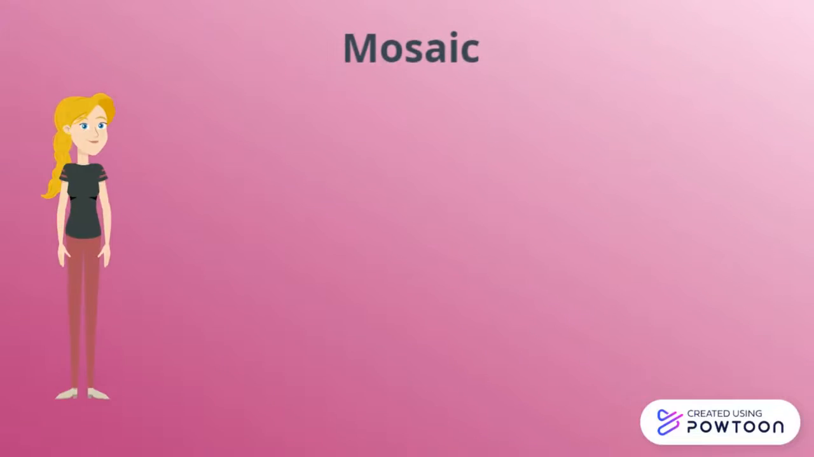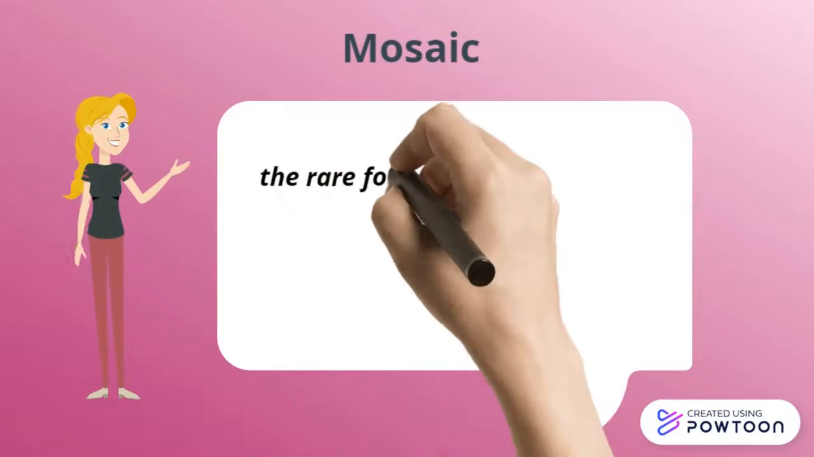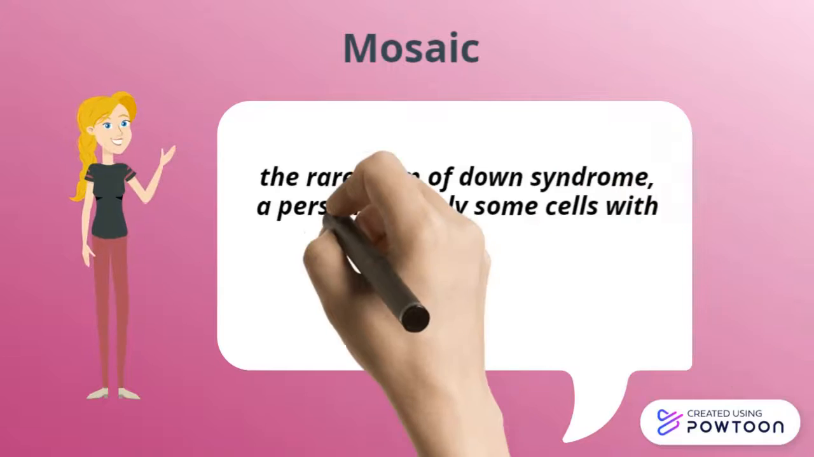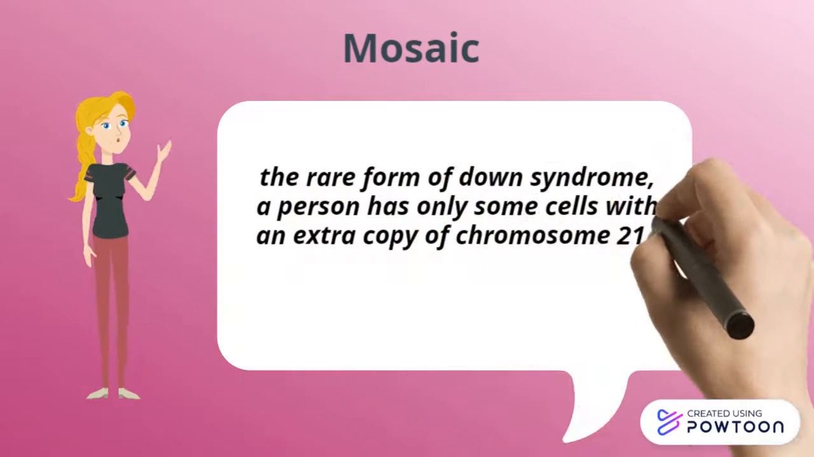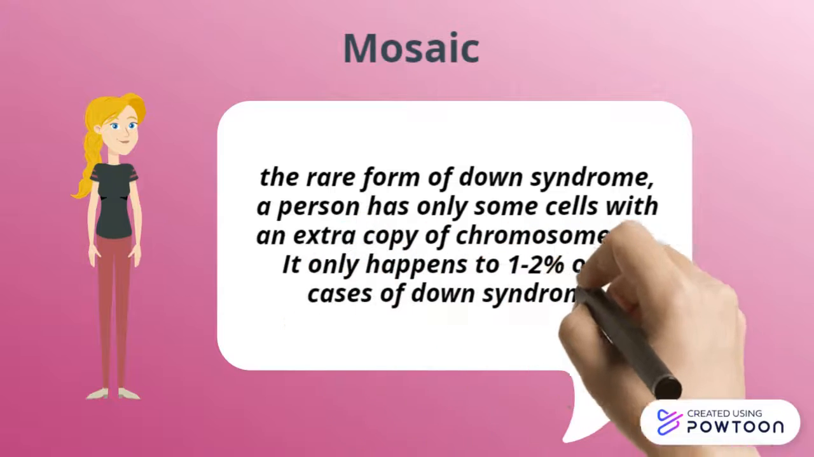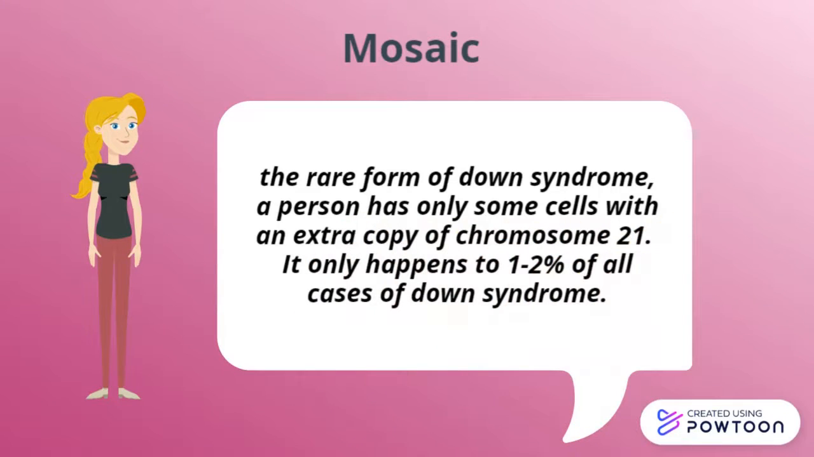And lastly, mosaic. Mosaic is the rare form of Down syndrome. A person has only some cells with an extra copy of chromosome 21. It occurs when non-disjunction of chromosome 21 takes place in one of the initial cell divisions after fertilization. It only happens in 1 to 2% of all cases of Down syndrome.